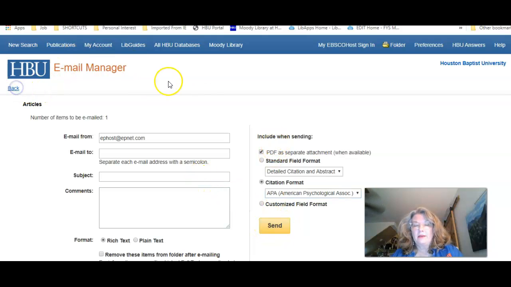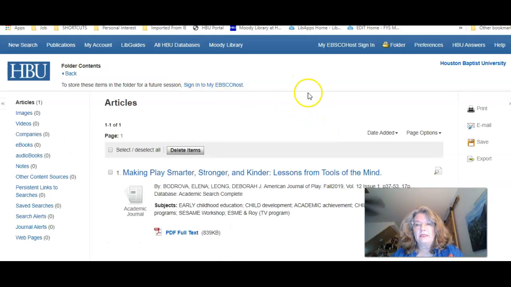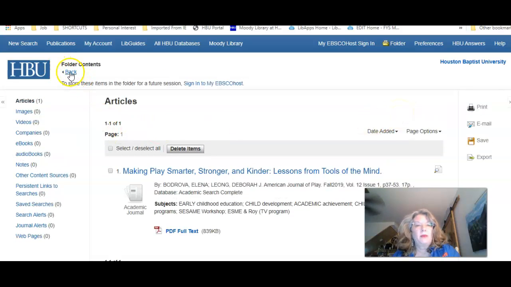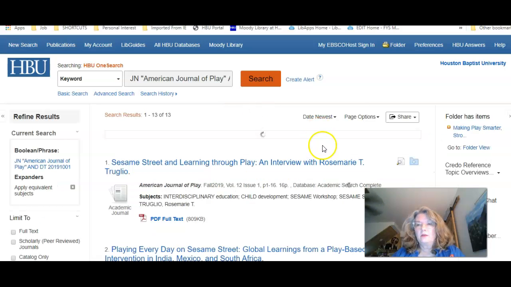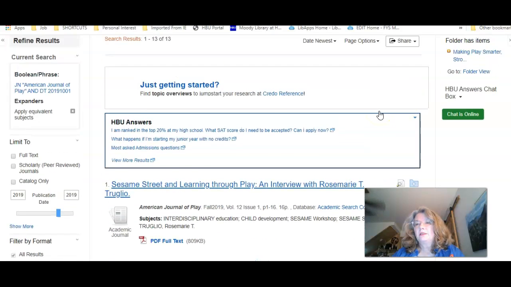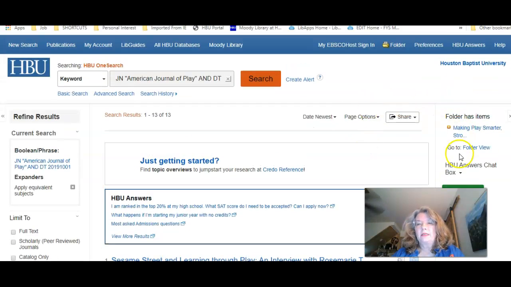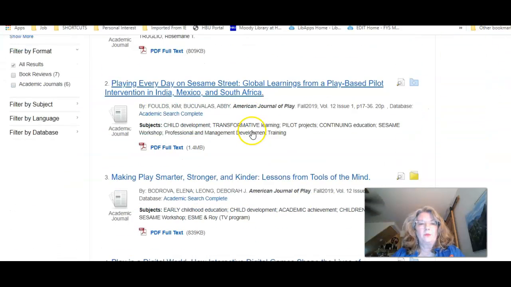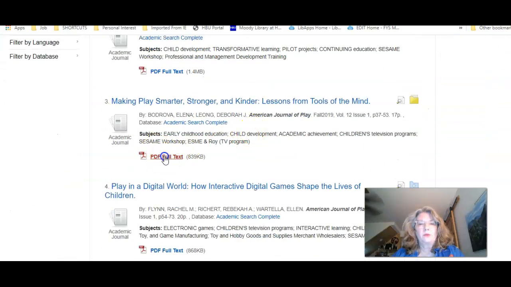Let me go back. When you're also in these, you can come over here, let's see if it shows it to me. Let me go back one step. When you're looking at the record for the article itself, there we go. Let's see if it's going to give it to me. It's not doing it. Usually there'll be a link over here that lets you see how to cite it. Let me see what happens if I open an article. Let me just open a PDF.